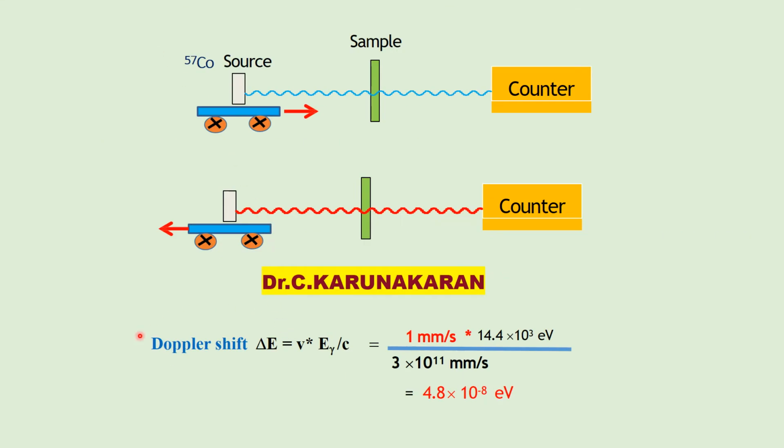What is the Doppler shift? It is the change in gamma ray energy due to the movement of the source. For example, the velocity of the source is 1 millimeter per second towards the sample. In the opposite case, the source moves away at 1 millimeter per second. What will be the change in gamma ray energy?